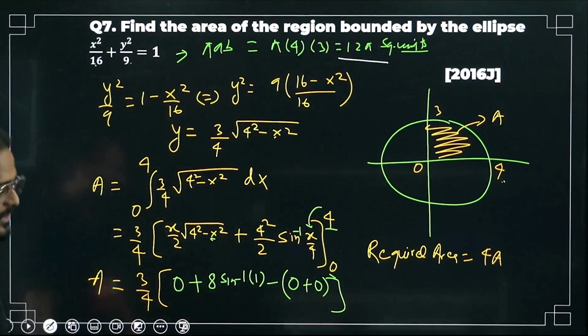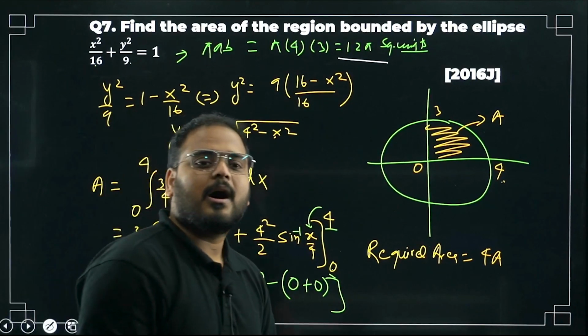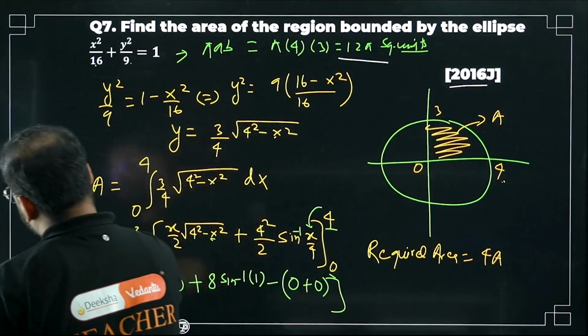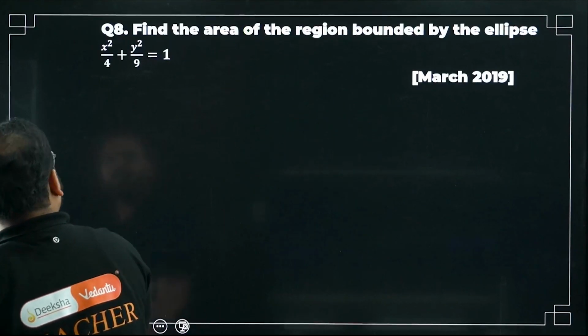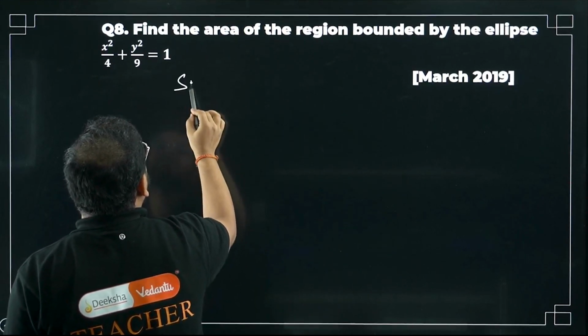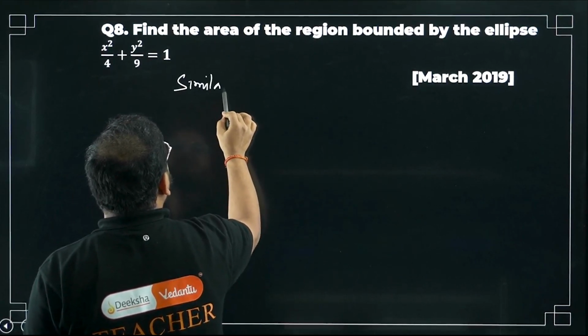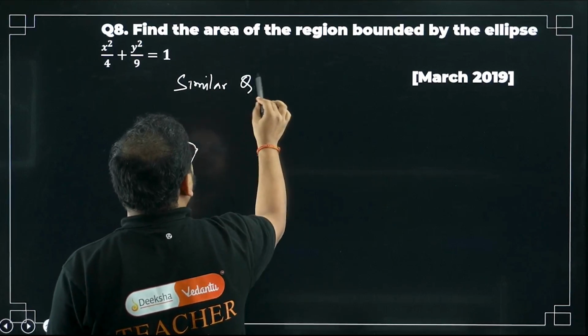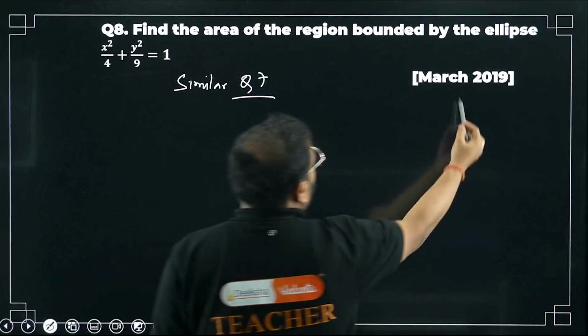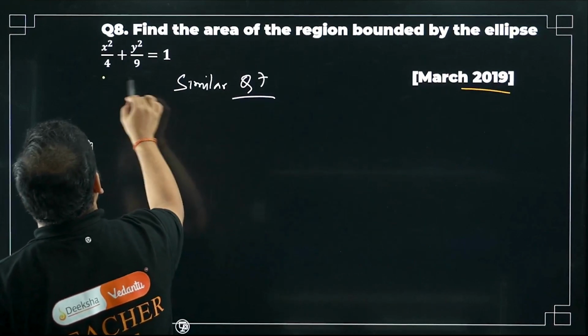Question number 7 is clear, right? No problem whatsoever. Moving on to the 2016 question. I will not solve this question again. Same steps, similar to question number 7. I'll give you the answer though. March 2019 paper, what is it going to be?